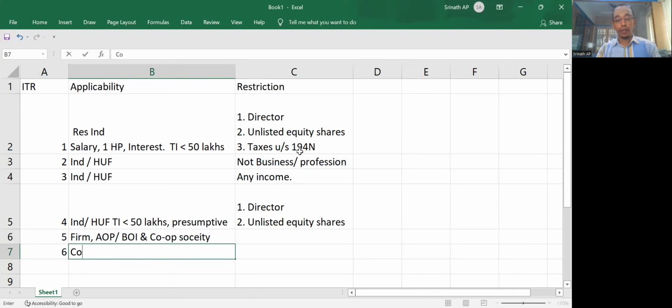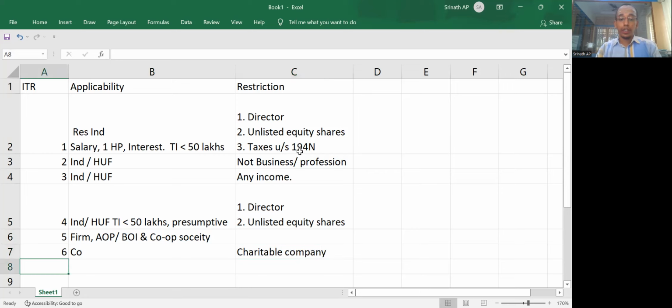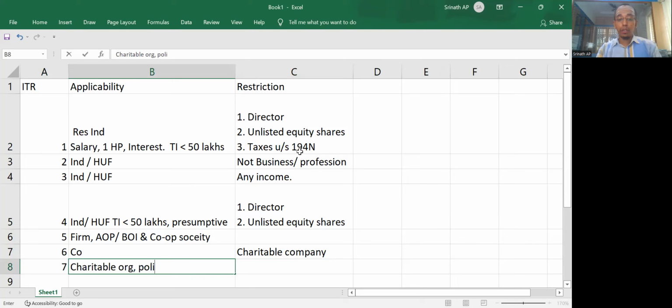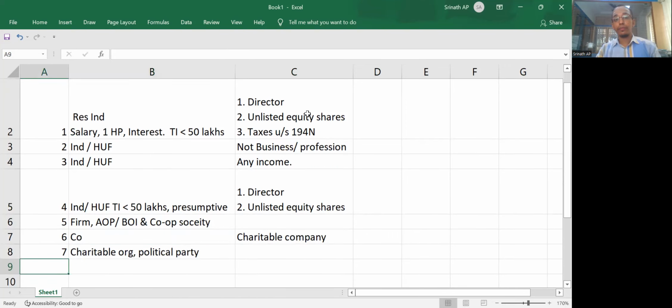ITR 6 is for company. Under the restriction, only one company is restricted. ITR 7 is for charitable organization, political party. These are the various things that you need to be careful about while you are filing ITR.